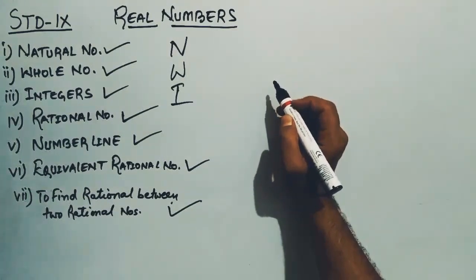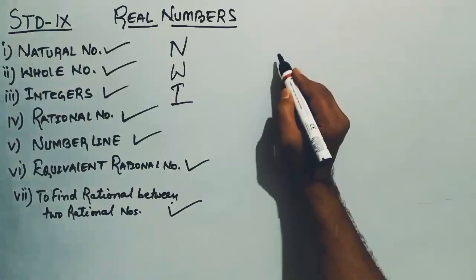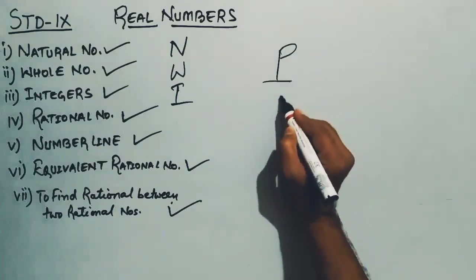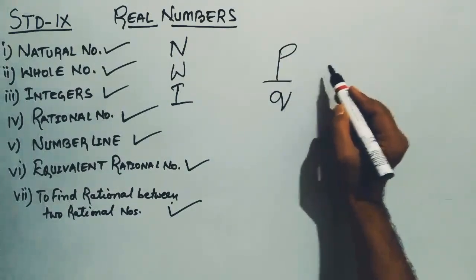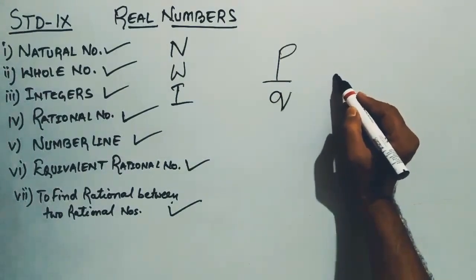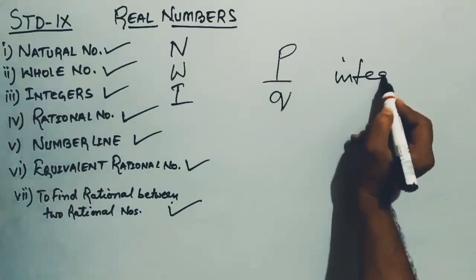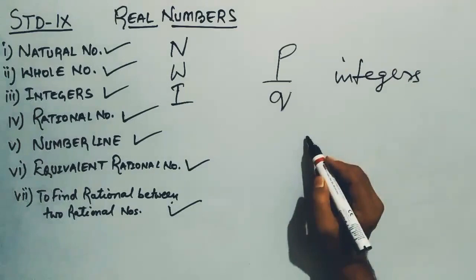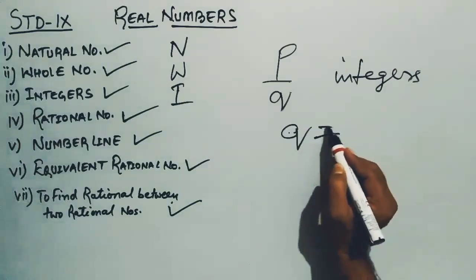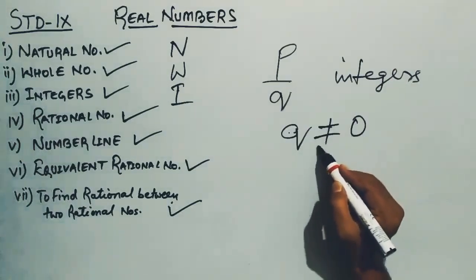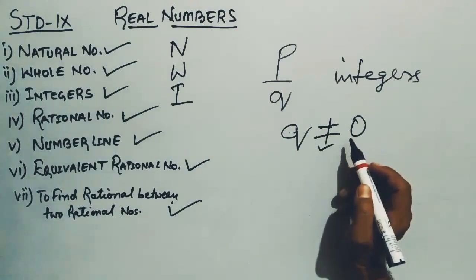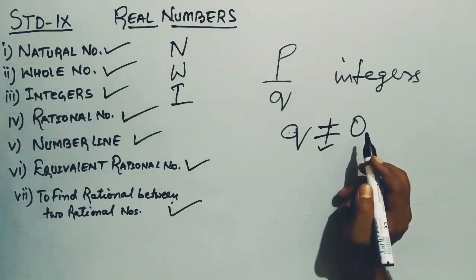Okay, next we talk about rational numbers. What is a rational number? In a simple way, we can say that any number which can be written in the form p by q, where p and q are integers, and q should not be equal to 0. This is the sign of not equal to. Q should not be equal to 0.